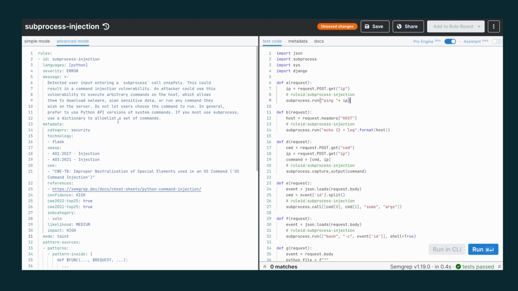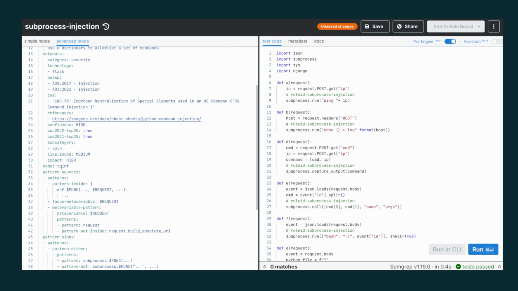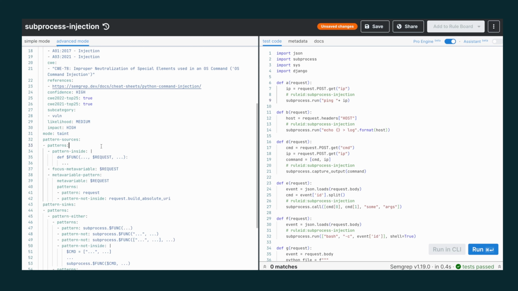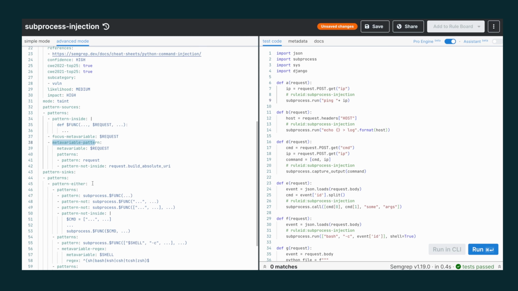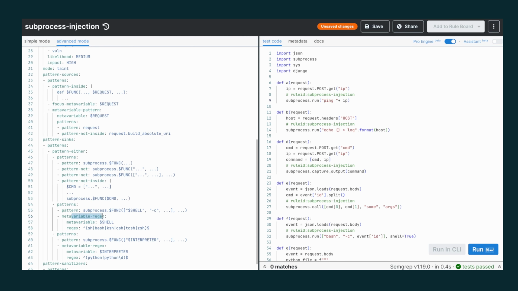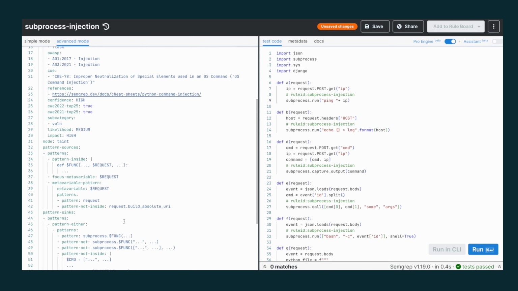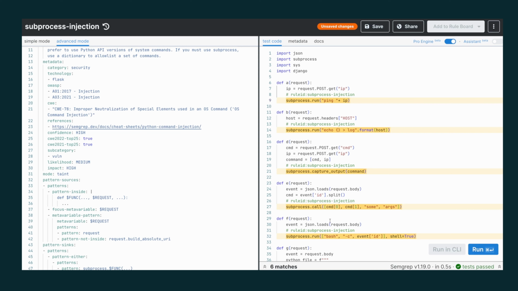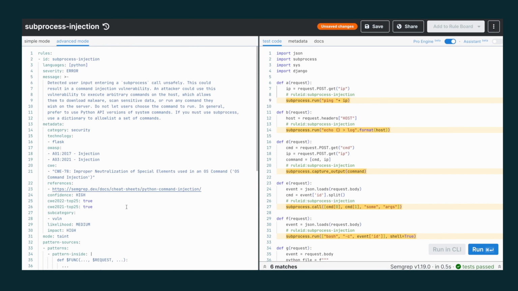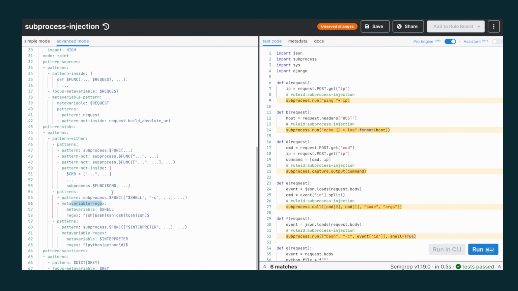Alright, so I took a rule from our open source rules on GitHub. This is a Django subprocess injection rule. I chose this rule because it uses a bunch of features such as taint mode. It uses pattern inside, focus, metavariable, metavariable pattern, and then also metavariable regex. So I feel it would be a good candidate to translate. So if we run this rule, we can see that currently we find 6 matches and all of our tests have passed. So let's translate.